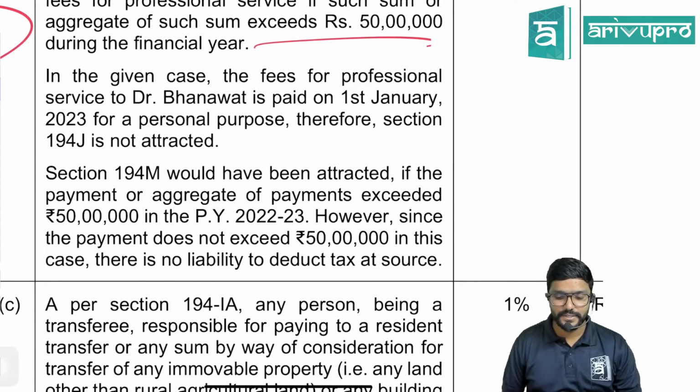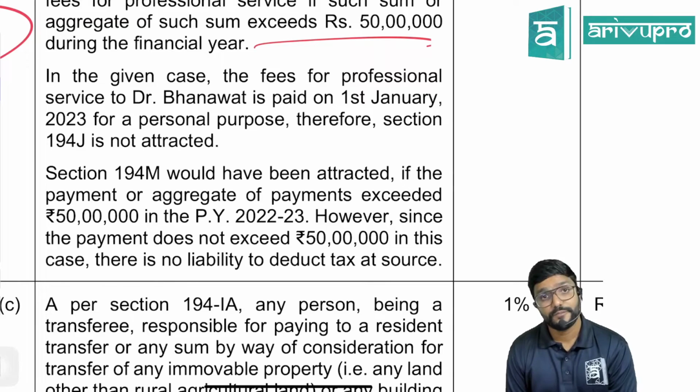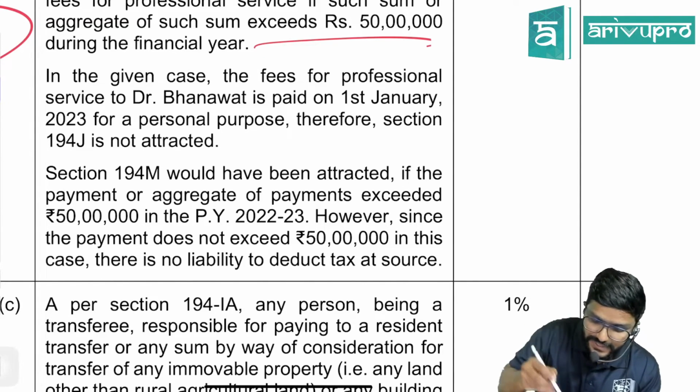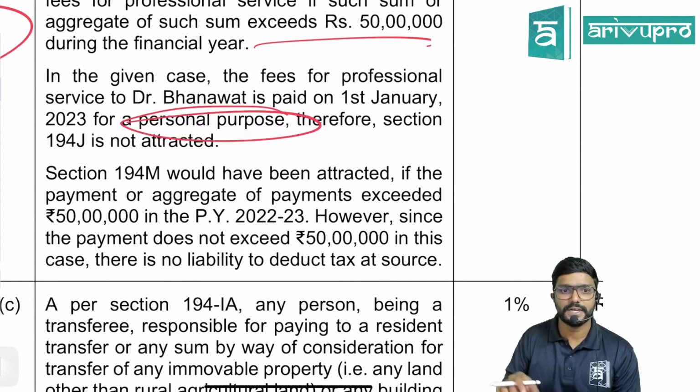In the given case, the fee for professional service of Dr. Banawat, who is a payee, is paid on 1st January for a personal purpose. That is the key here. Therefore, section 194J is not attracted.